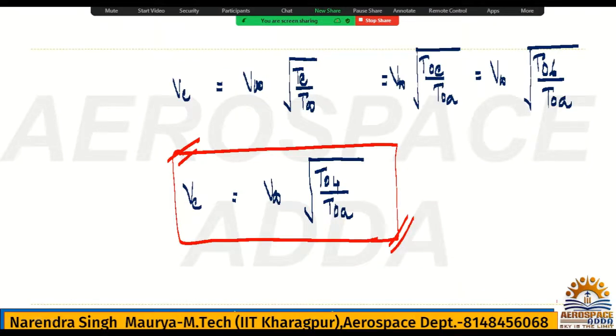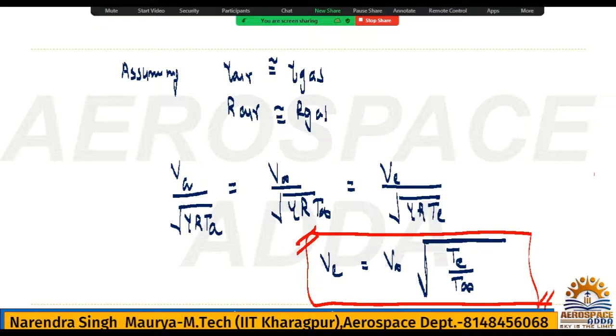In examination, based on both, they have asked problem. Okay. If I say T naught 4, what is T naught 4? It is nozzle inlet temperature. T naught 4 is nozzle inlet temperature, and it is given case 2. T naught 4 is nothing but T naught 6, or T naught 6 is nothing but T naught E. So there should not be any confusion. Okay. So this is, sorry, this is the one second formula. I think I must say third formula.